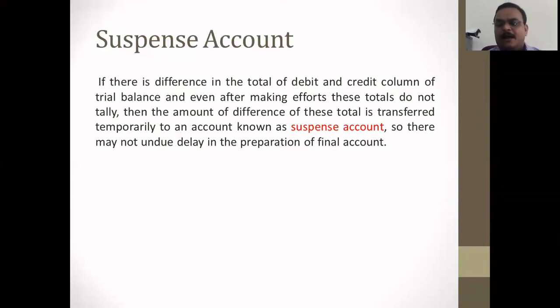We can use this account only a very few times, because we cannot always use this. We have to verify all journals and ledgers, and after verifying, if the error still exists and is not rectified, then you can use this suspense account. If there is a difference in the total of debit and credit columns of the trial balance, and even after making efforts these totals do not tally, then the amount of difference is transferred temporarily to the account known as suspense account.